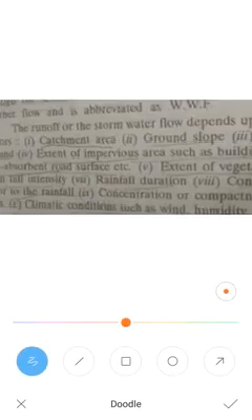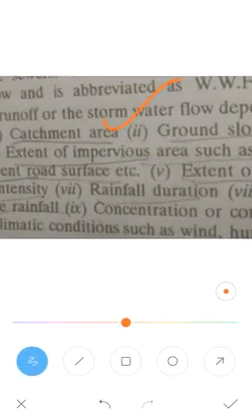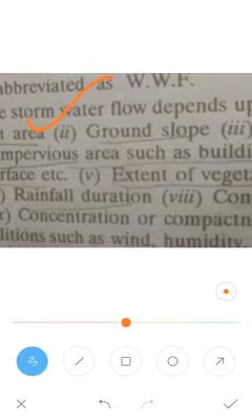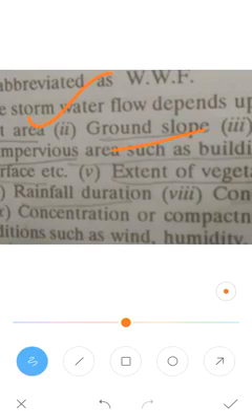Sorry, I forgot to tell you. There are many factors for the wet weather flow, which are responsible for the movement or the amount of water. The first one is the catchment area. If the catchment area is larger, the runoff will also be more. Next is the ground surface or ground slope. The higher the slope, the higher the movement of the water will be.